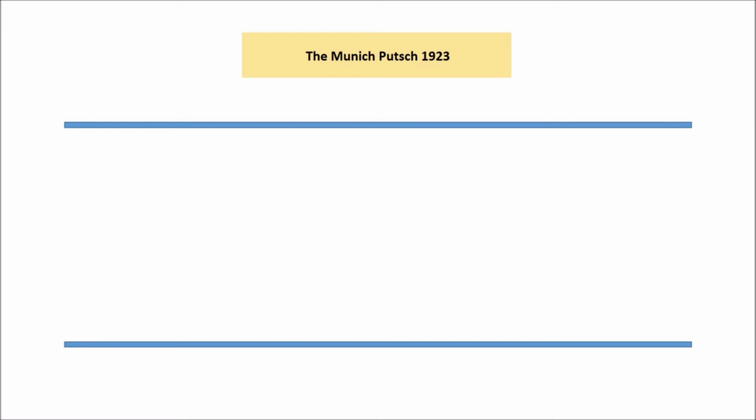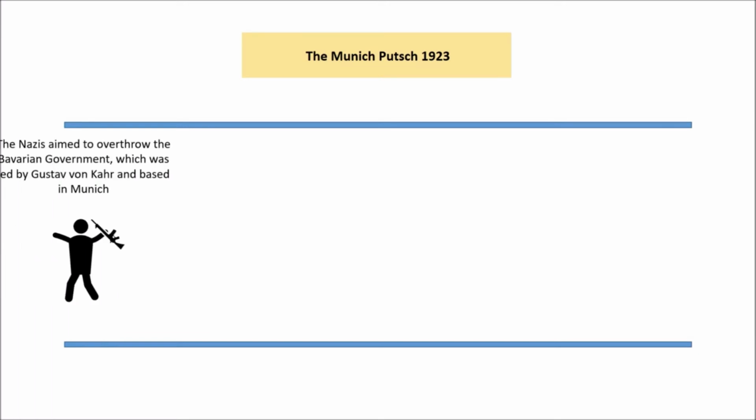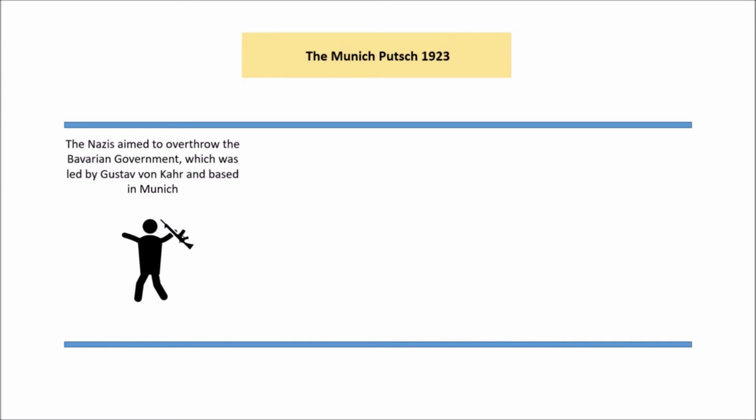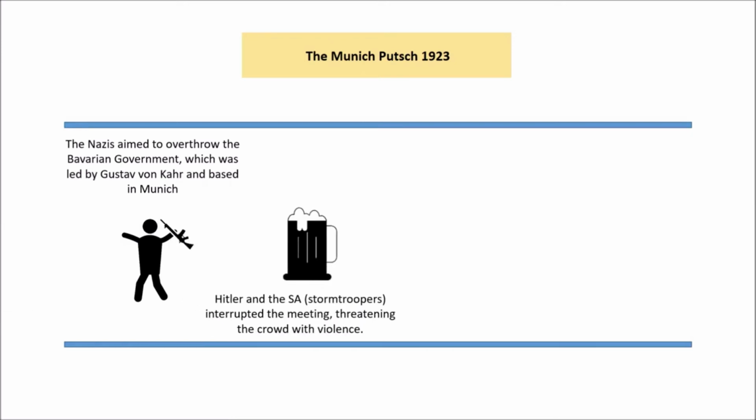And as a consequence of this, some groups try to seize on it. So the Nazis, for example, are one of those groups. And what the Nazis do in 1923 is they try and take control of the Bavarian government and Munich. So Gustav von Kahr is the leader of the Bavarian government, and he's meeting his allies in a beer hall when the Nazis charge in and they seize control of that beer hall.